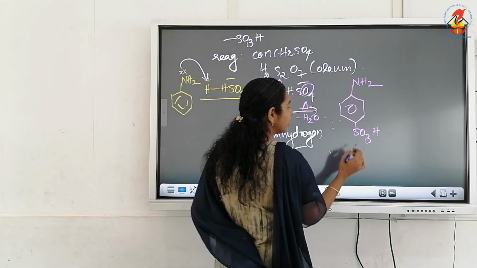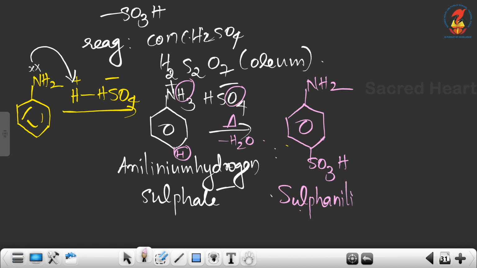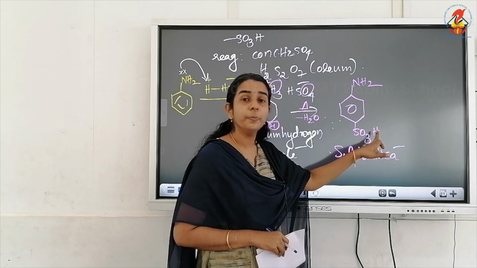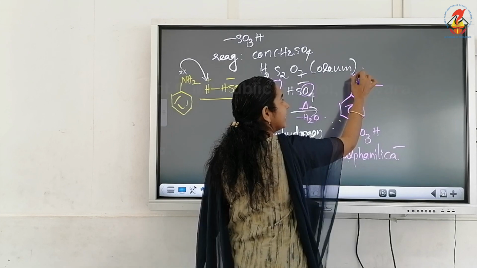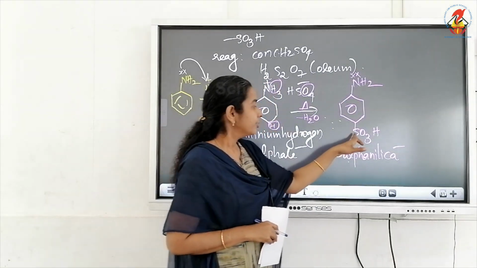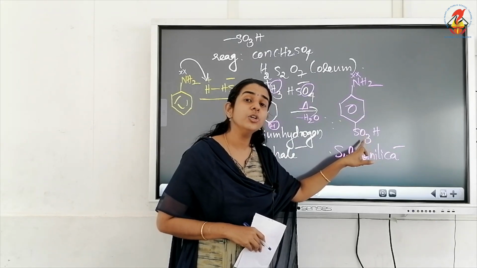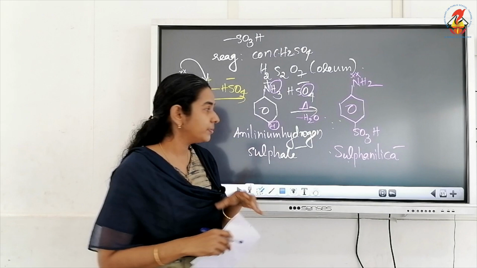And the name of this compound is sulfanilic acid. Sulfanilic acid contains a sulfonic acid group as well as an NH2 group, which is basic in nature. So sulfanilic acid has one acid group which is ready to lose H plus and one NH2 group which is ready to accept H plus.